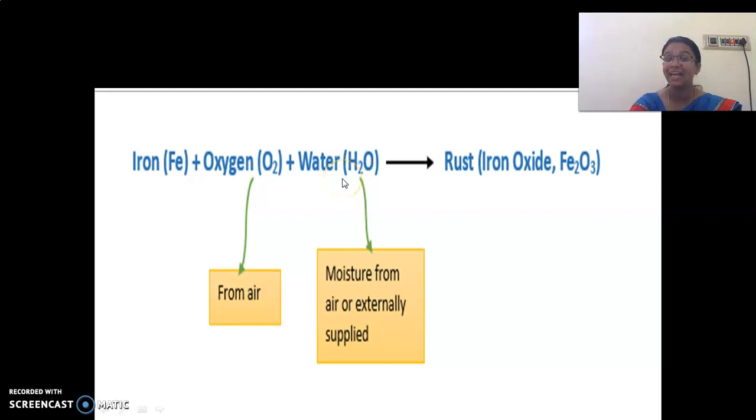For water, H2O. Fe, 2 oxygen and then 2 hydrogen and 1 oxygen gives water. So, what is formed here? Rust, Fe2O3.